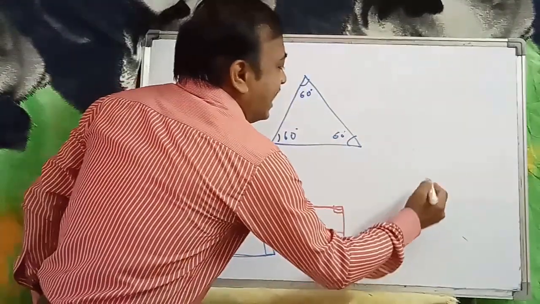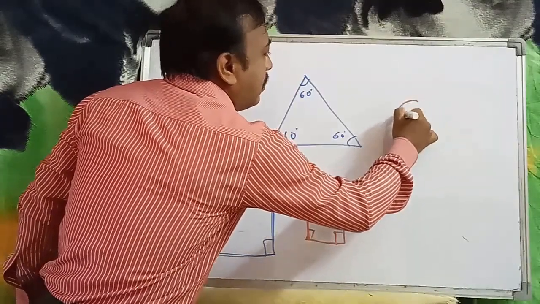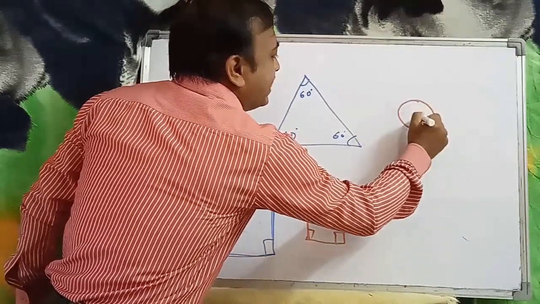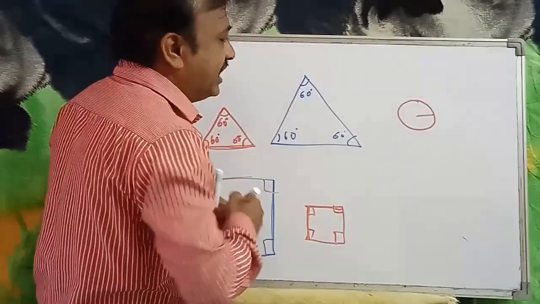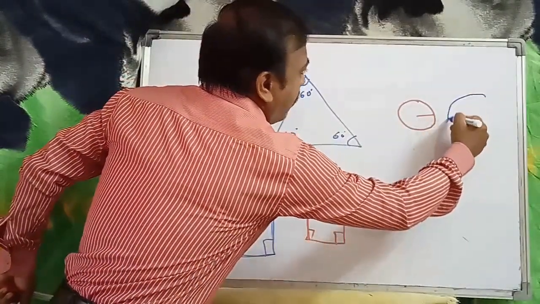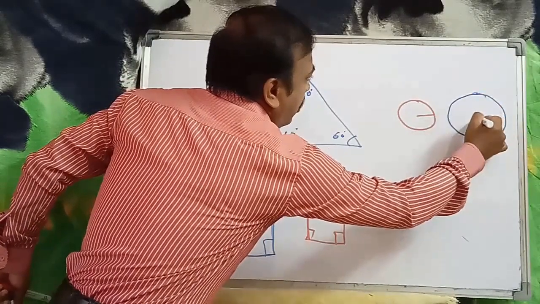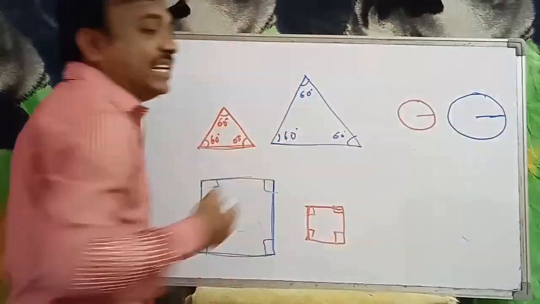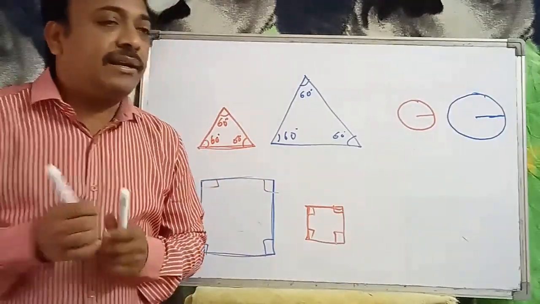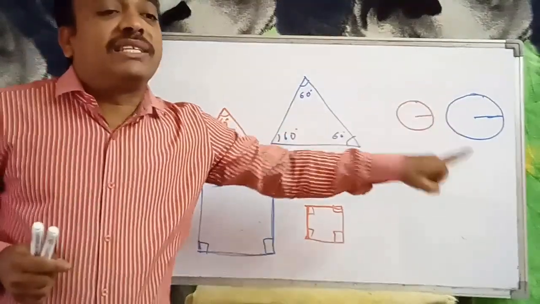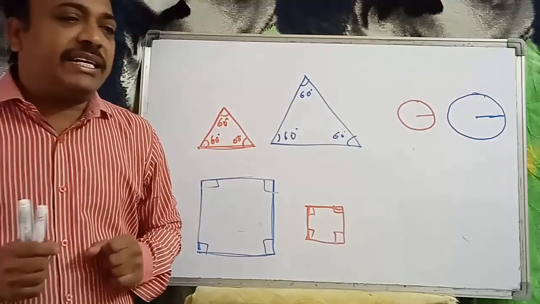Now, circles. If you see this circle with its radius, and if you see this other circle, are these two circles congruent? No, they are similar. When will the two circles be congruent?